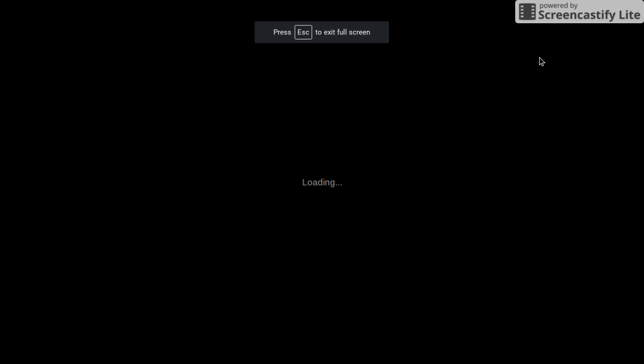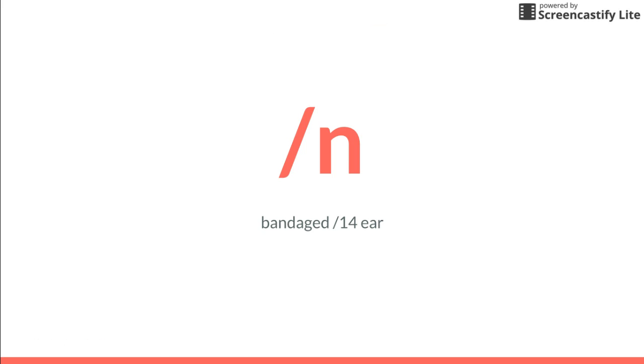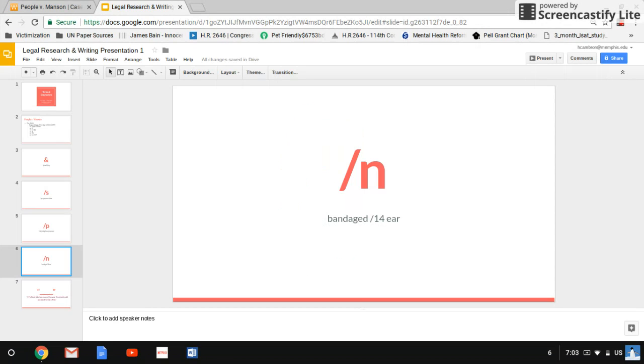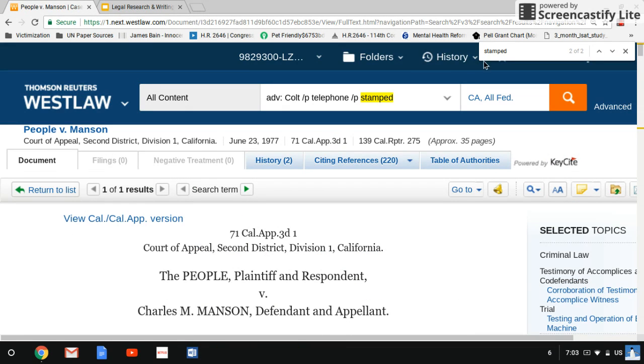The next search that we're going to do involves the backslash, and this is the last backslash terms and connector that we use. This searches for terms within a certain number of words of each other, as long as the number is between 1 and 255. We're going to navigate back to Westlaw and go to the search engine.